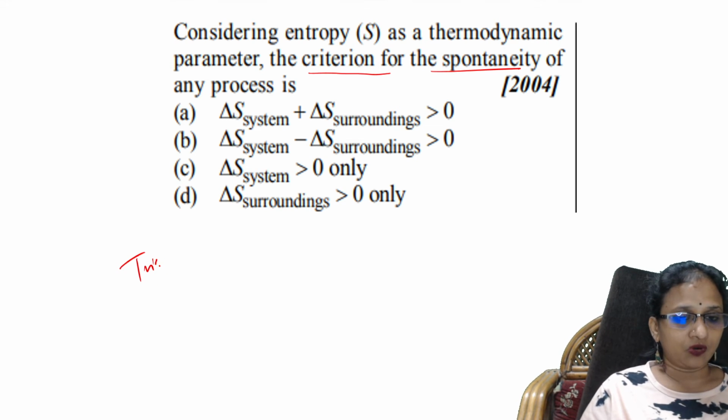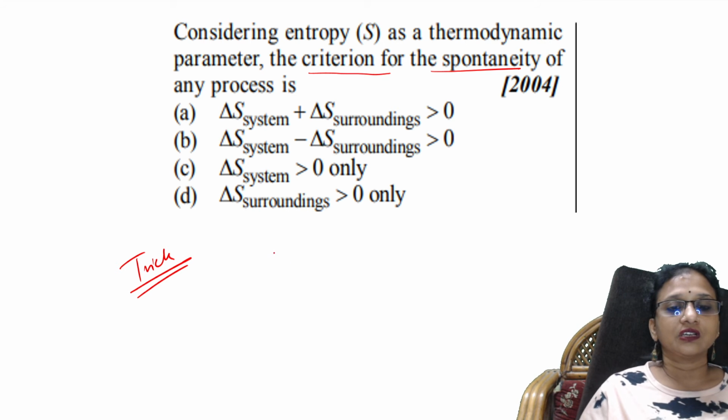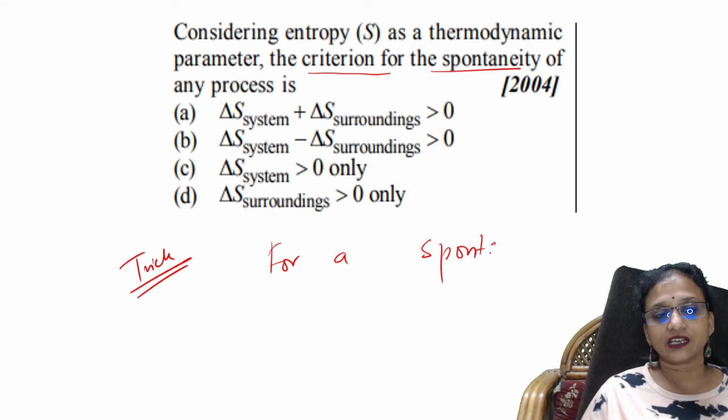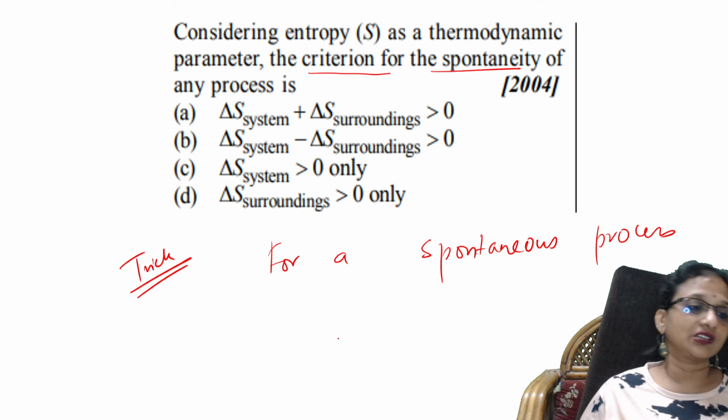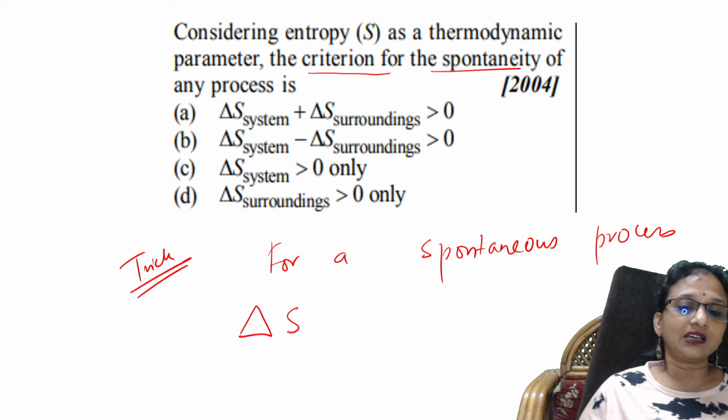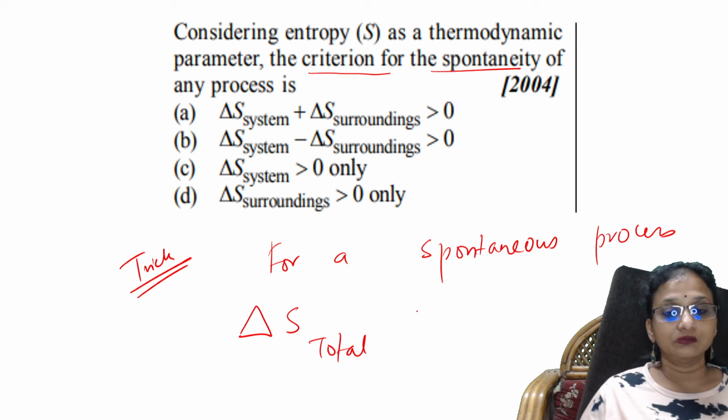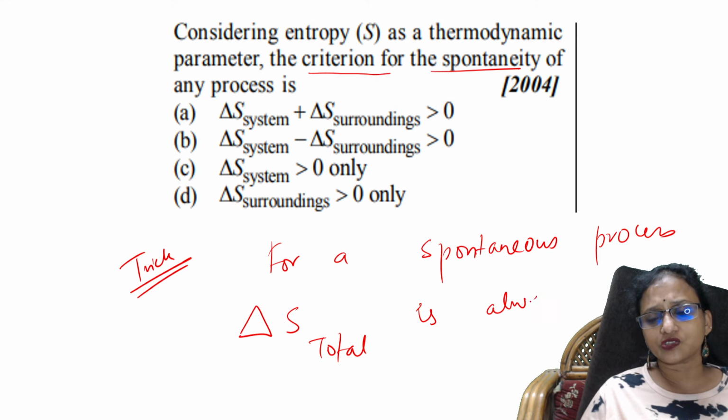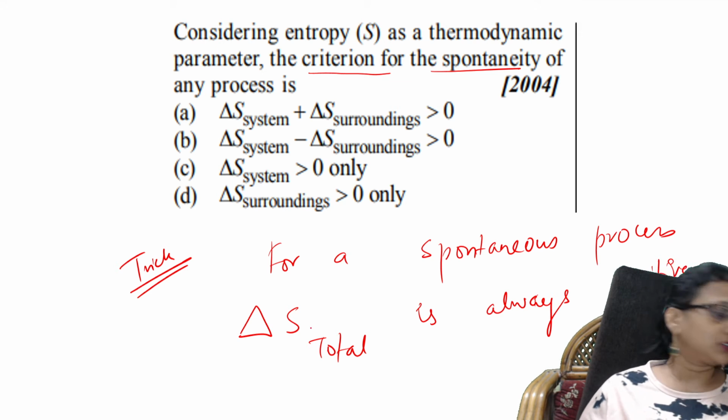So always remember, students, if you want a spontaneous reaction, or if you have to say what a spontaneous process is, remember delta S total is always positive. It is always positive. Remember this. If it is positive, then automatically the reaction is spontaneous.